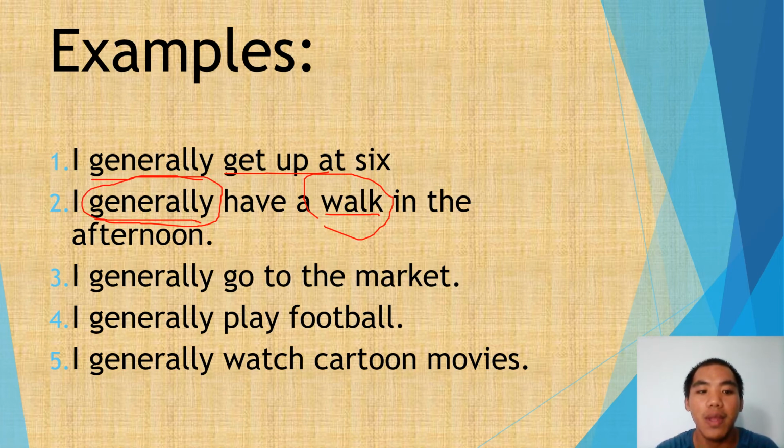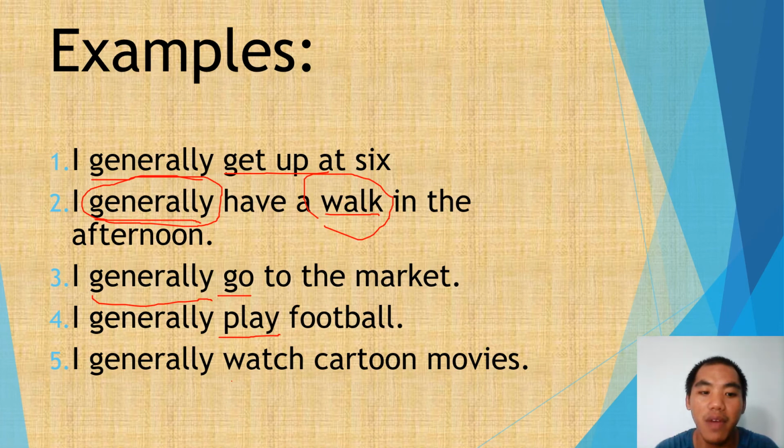Okay? Number 3, I generally go to the market. The verb is go. So how often does he go to the market? He generally goes to the market. It's 80%. And so forth. For number 4, the verb is play.